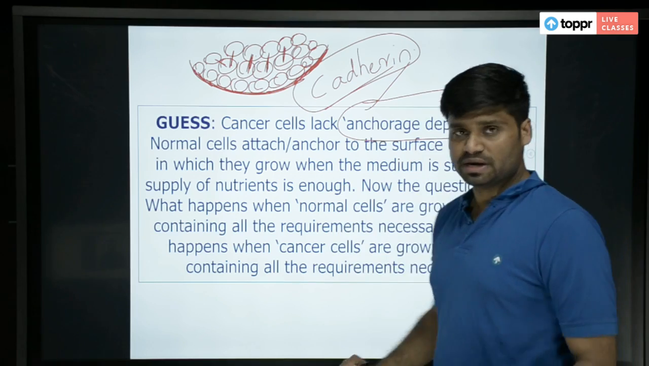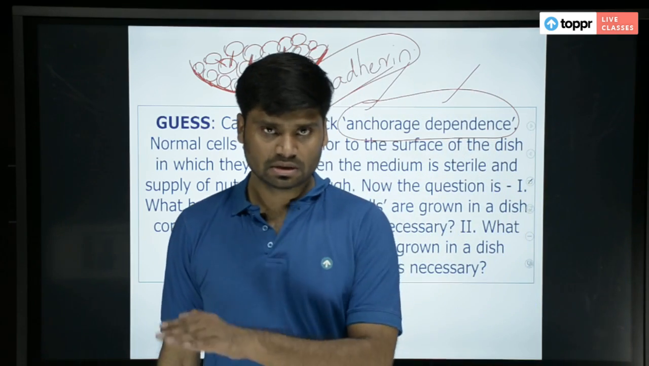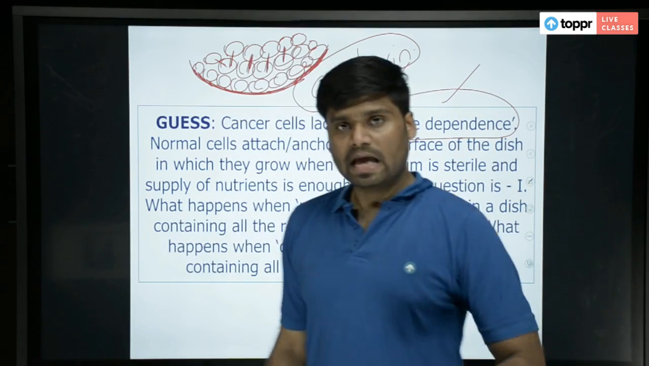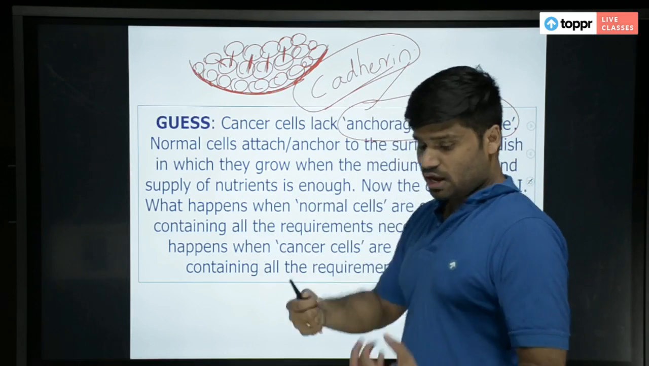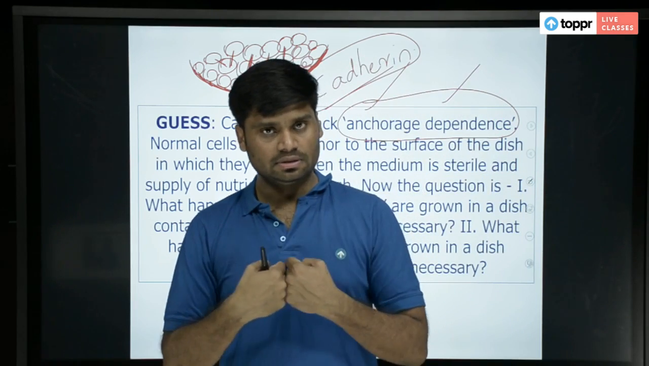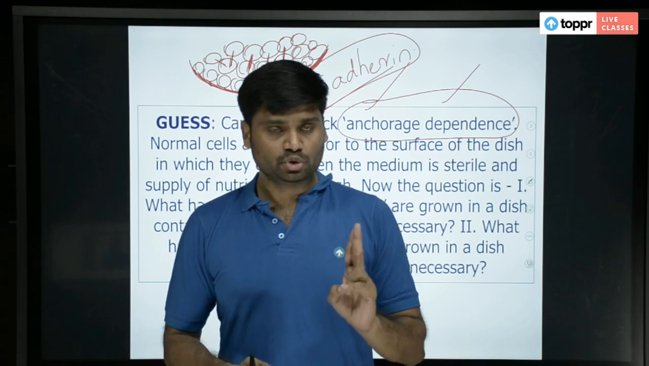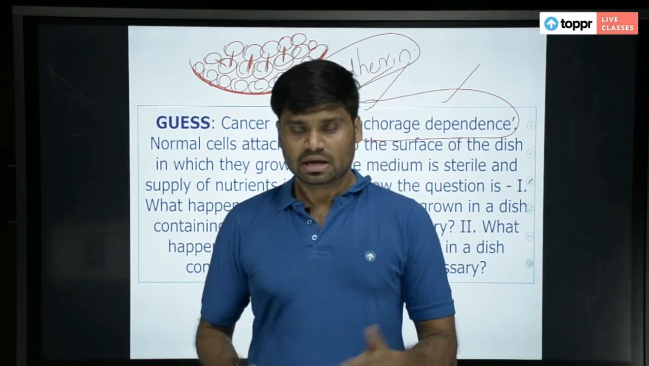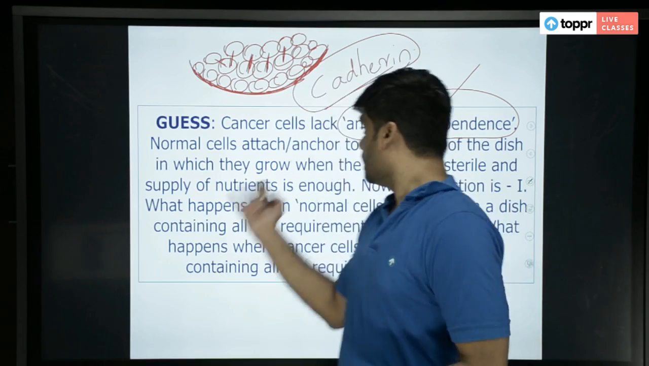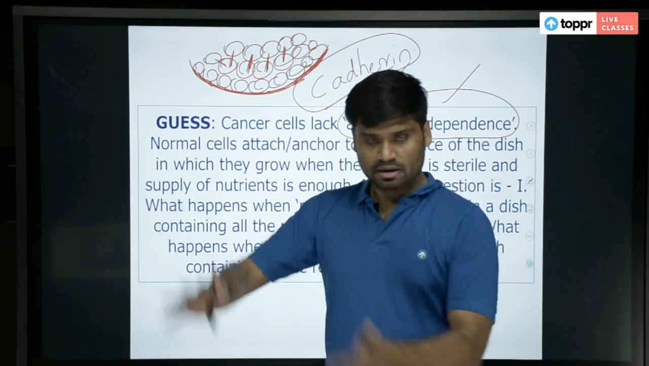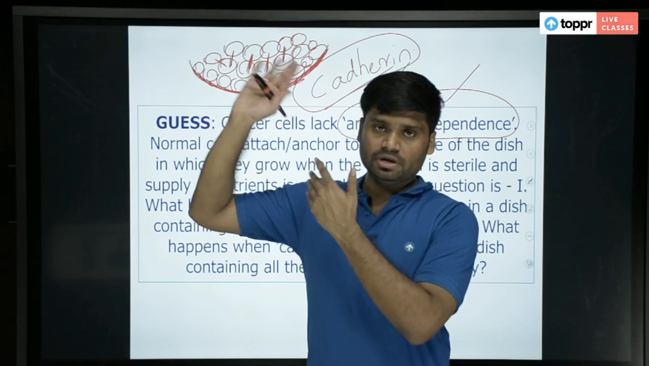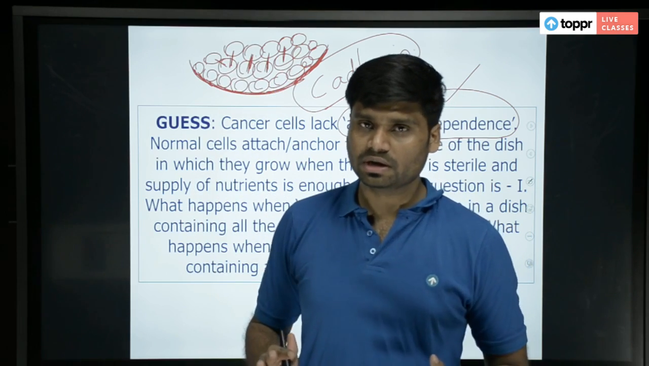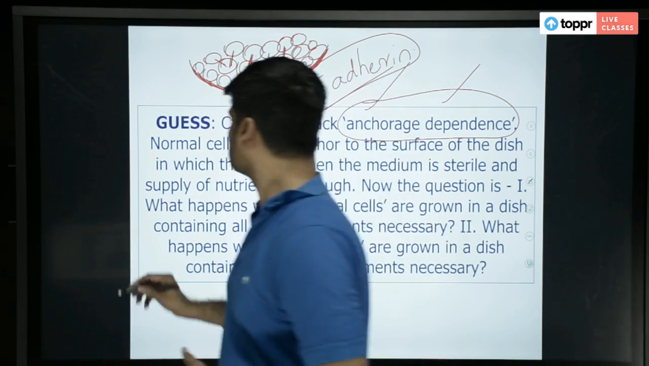One is anchorage dependence, which is the bottom layer sticking to the surface. Another is cadherin molecules, where individual cells are sticking to one another. These two phenomena, if they fail, what happens? Let us say anchorage dependence is not there. The entire cell mass can be detached from that point, and it may move to another place. What do we call it? Metastasis.